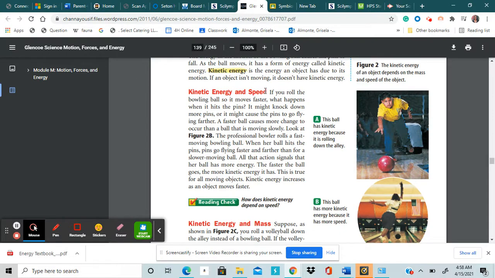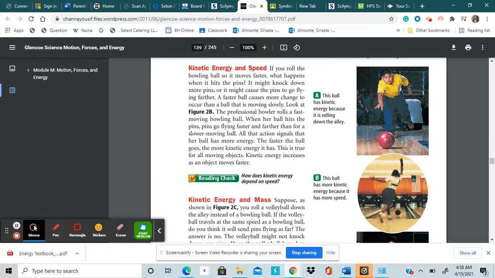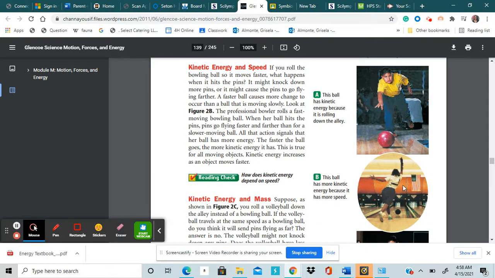Kinetic energy and speed. If you roll the bowling ball so it moves faster, what happens when it hits the pins? It might knock down more pins, or it might cause the pins to fly farther. A faster ball causes more change to occur than a ball that is moving slowly. Look at figure 2B. Here's figure 2B. The professional bowler rolls a fast-moving bowling ball.